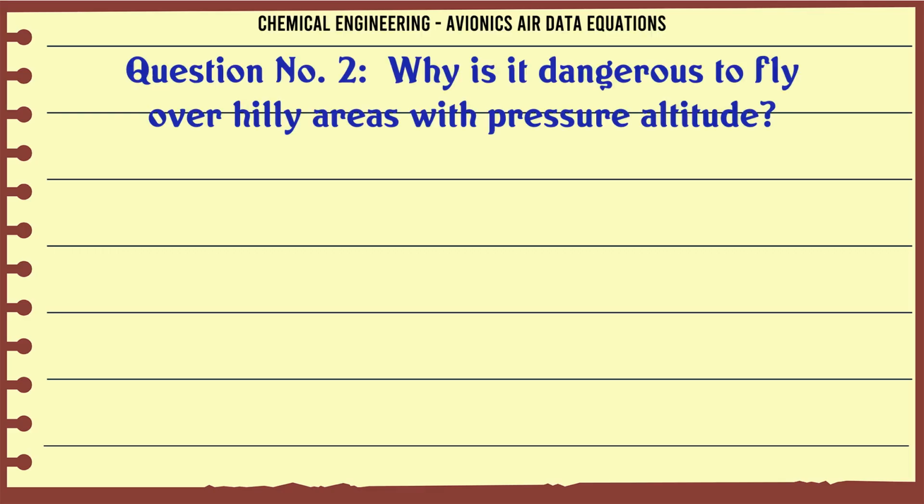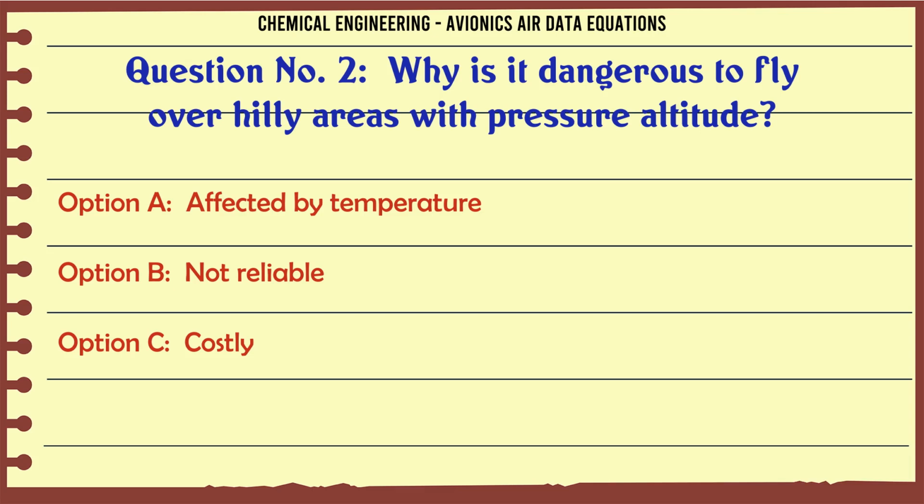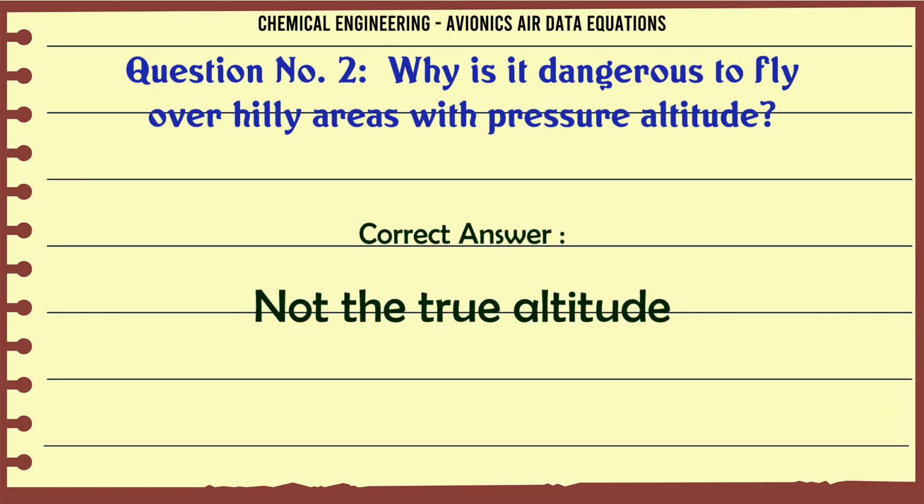Why is it dangerous to fly over hilly areas with pressure altitude? A. Affected by temperature. B. Not reliable. C. Costly. D. Not the true altitude. The correct answer is not the true altitude.